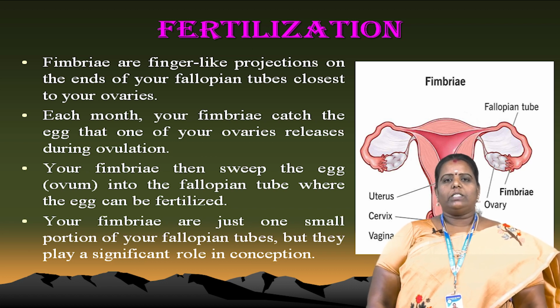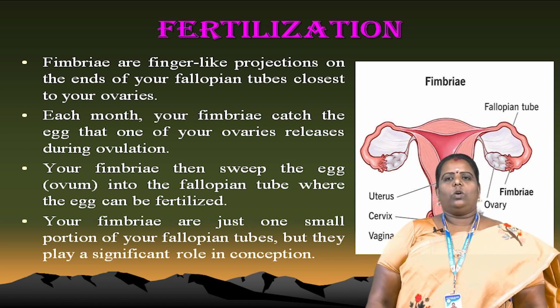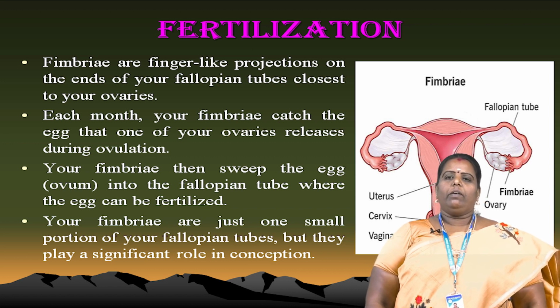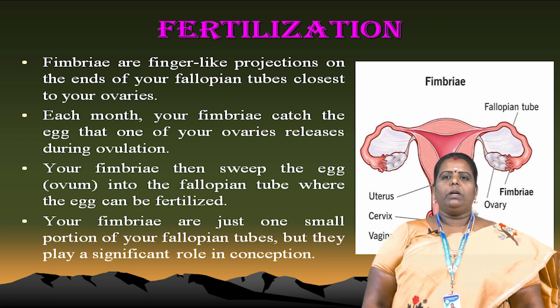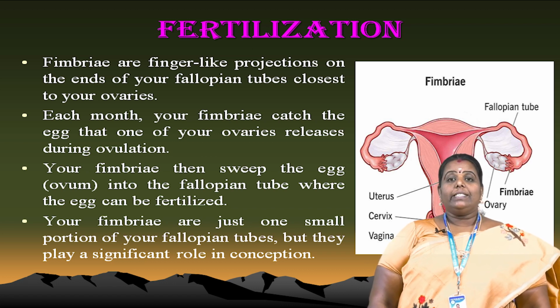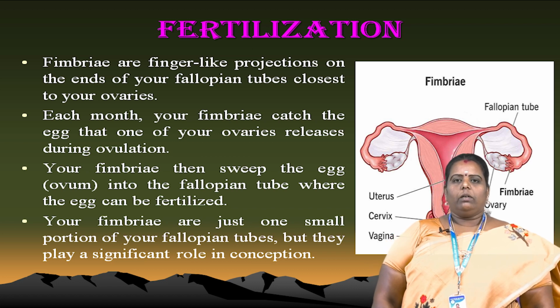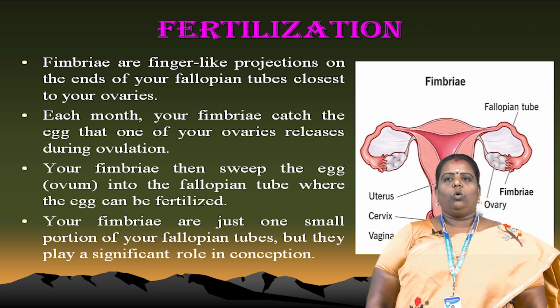In case the sperm does not fuse with the egg, ovulation normally occurs and the menstrual cycle also occurs. Our fimbriae sweep the egg, the ovum, into the fallopian tube where the egg can be fertilized. The fimbriae are just one small portion of our fallopian tube, but they play a significant role in conception. That is the role of the fimbriae.